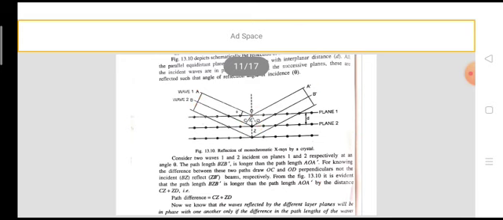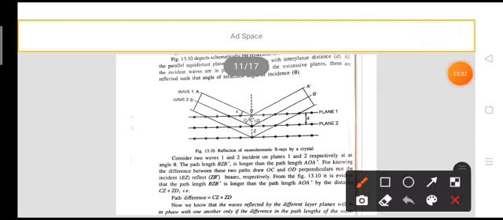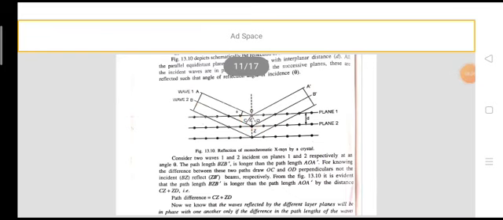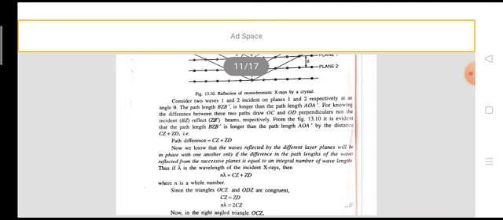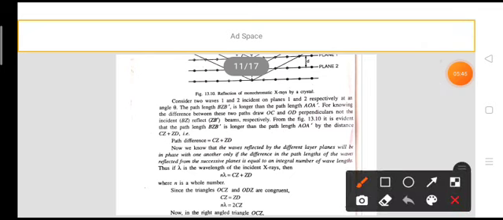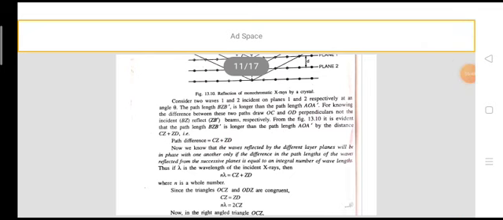From the figure, it is evident that the path length BZB' is longer than the path length AOA' by the distance CZ plus ZD. Therefore, the path difference is equal to CZ plus ZD.